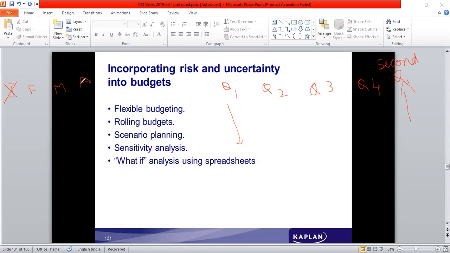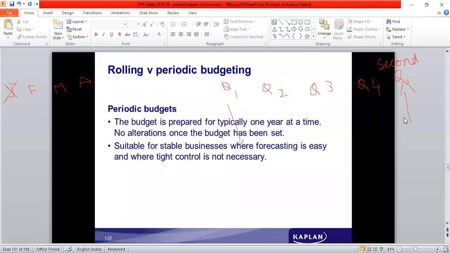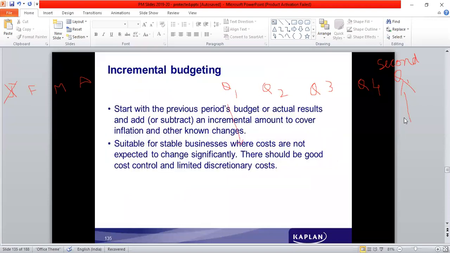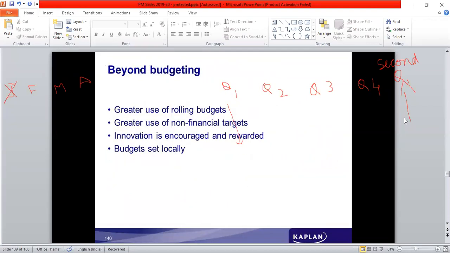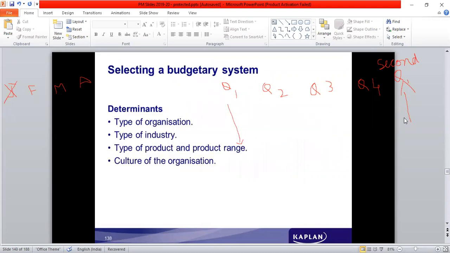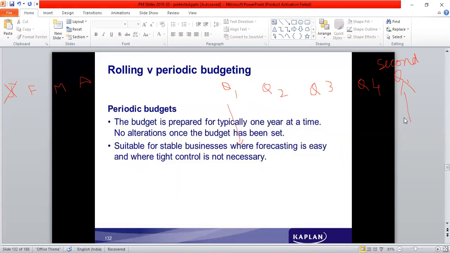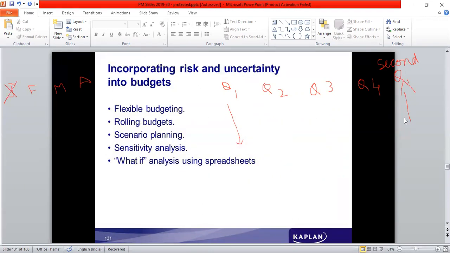Then the third concept is scenario planning. What is scenario planning? Whatever happened in the past becomes the base for them to prepare the budget. From the past, they observe which factors have high impact and which can repeat in future.